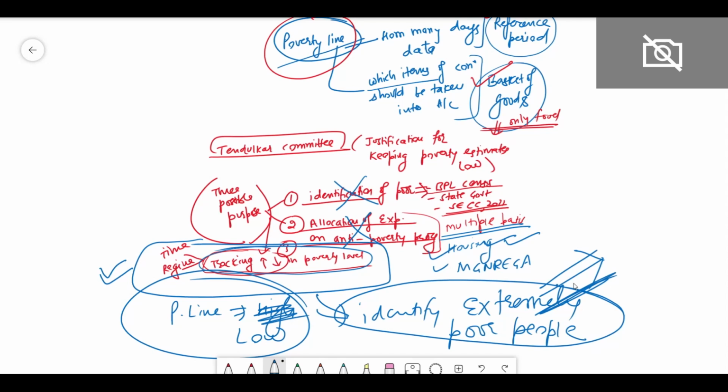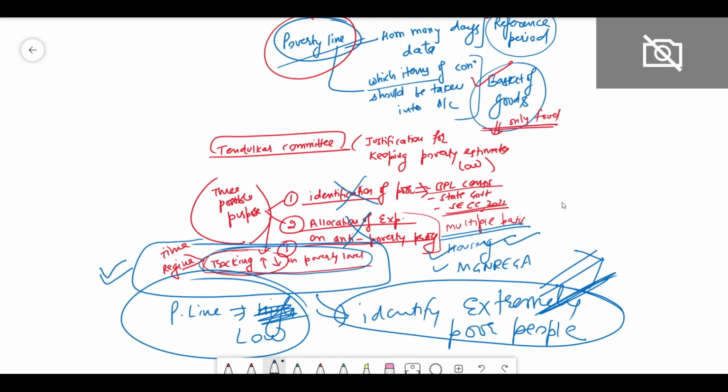calculating the poverty and deciding that okay, our poverty is less or more, right? So the objective is to identify the level of extreme poverty in India and accordingly refine our policy making. Therefore this Tendulkar committee estimate can be justified even if it gives the low figure of poverty ratio, right? So this is a very crucial thing.